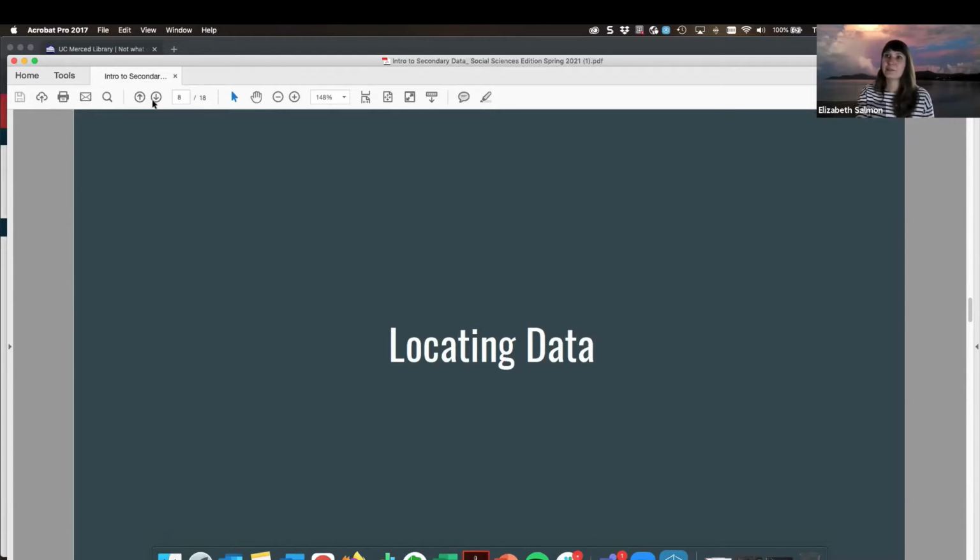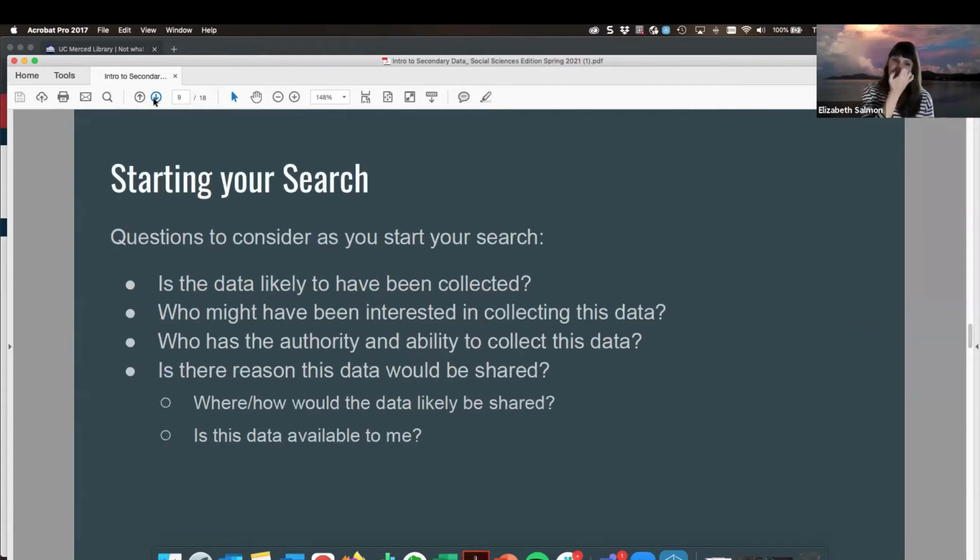Okay, so moving on to locating data. As you start your search, you're going to want to consider a few different things before you start getting into some of the data search tools and repositories. One you'll want to consider is, is the data likely to have been collected? Who might have been interested in collecting this data? Who has the authority and really the capability to collect the data?